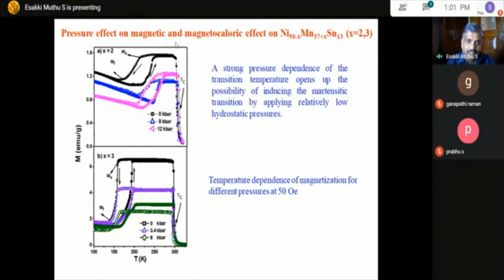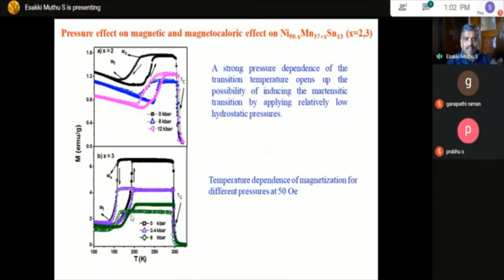Here it is a Curie temperature. This transition temperature shifts to a higher temperature: the temperature around 200 shifts to around 250 Kelvin. And for this sample, the temperature around 150 shifts to around 180.